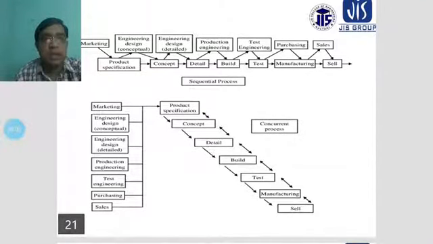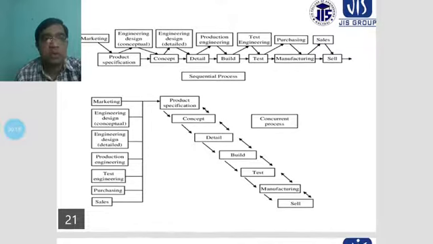First, in the sequential process, marketing goes to the product specifications, and from the product specifications it goes to the engineering design concepts, and from the concept to the engineering design details, and then to production engineering.